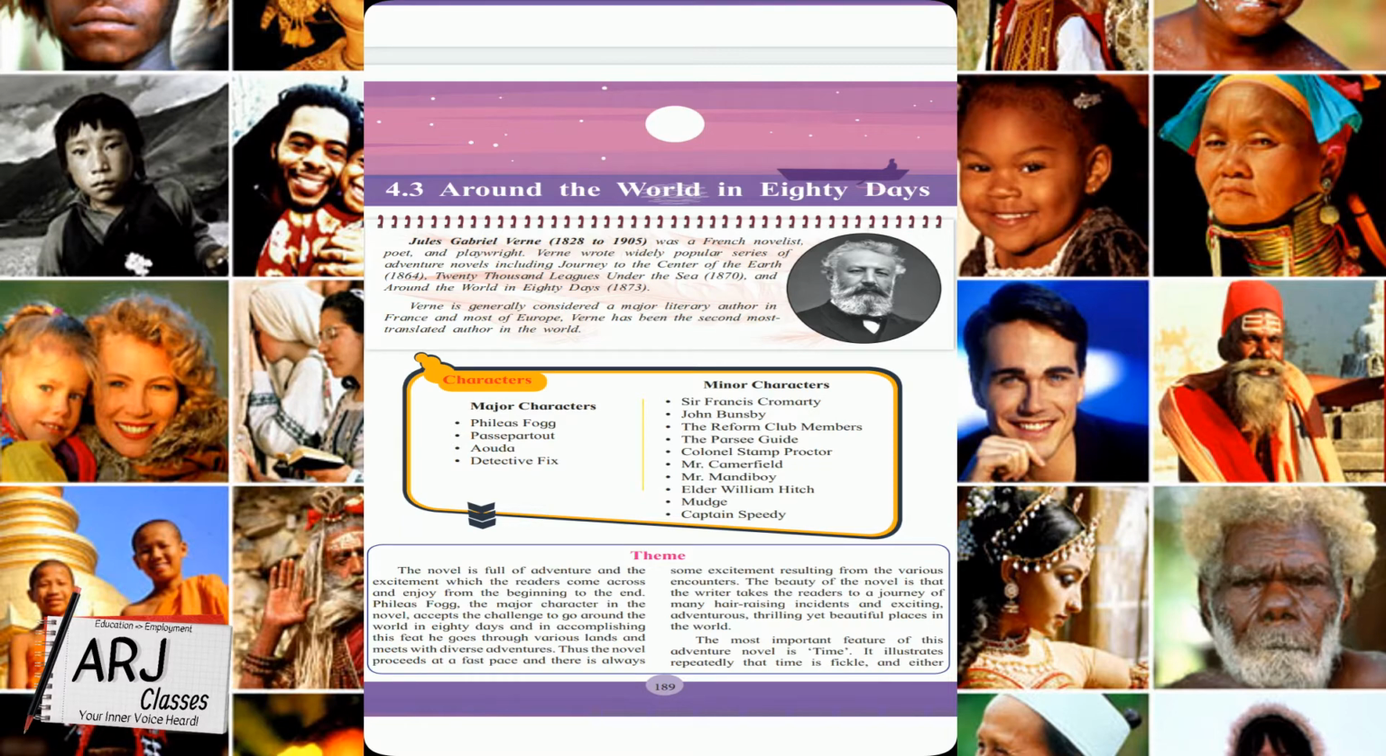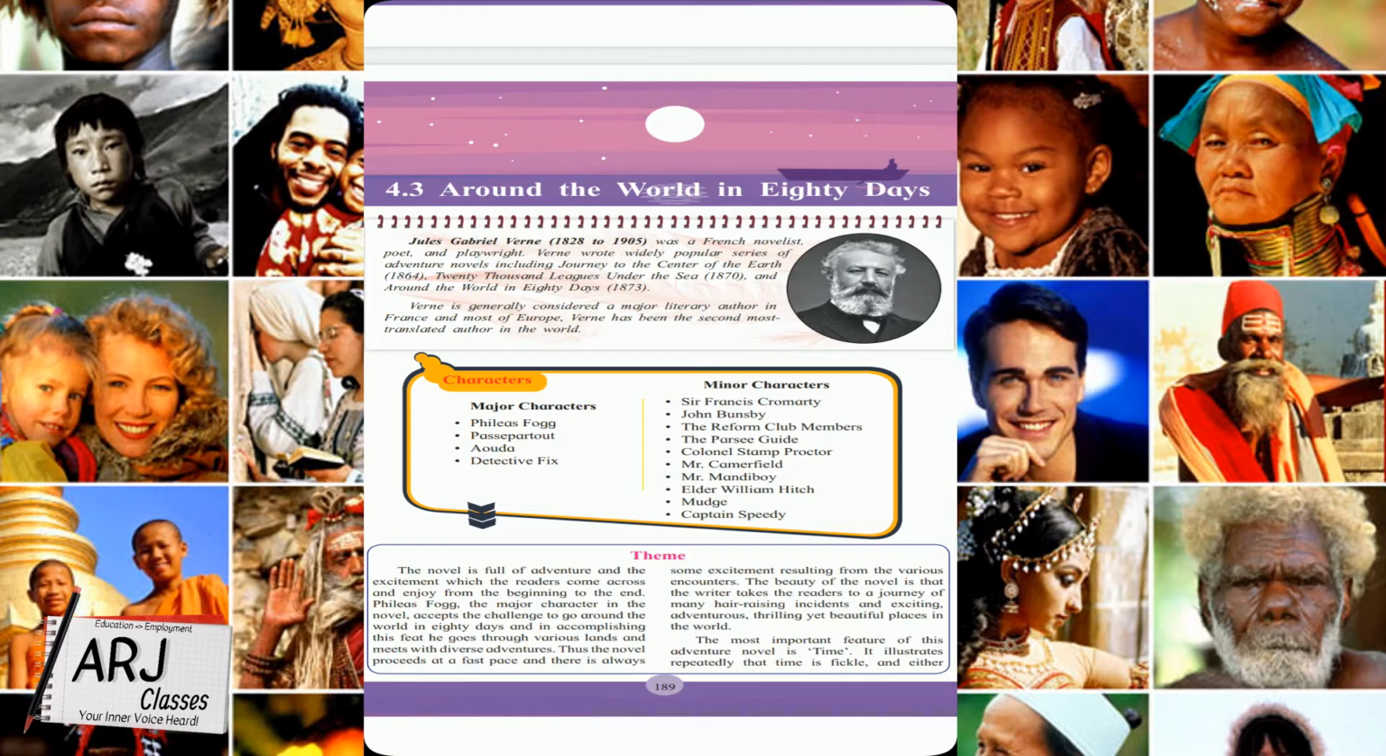Okay, out of this, the third one in the minor characters list, you will find the Reform Club members. And the Reform Club members, let me tell you, if you go through this novel, if you get to read it, you will understand that the Reform Club is where the story all begins. And it has some members, because obviously it's a club, so it will have some members, and from that it starts.